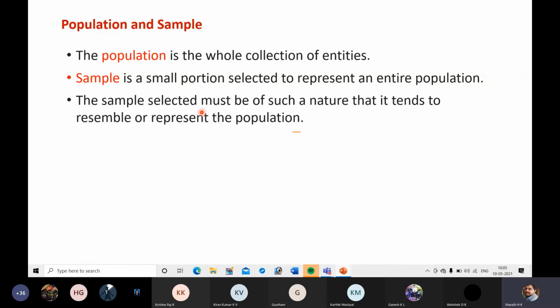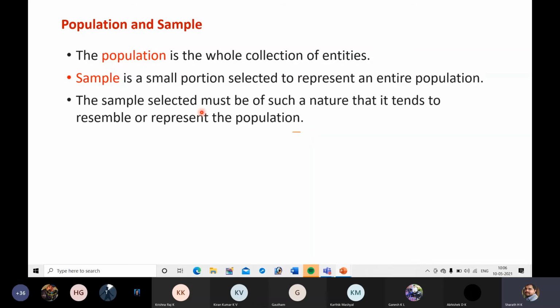Some students may want to postpone the exam. Some students may not want to postpone. They may be ready to write now itself. So there are different types of students. Even in products, there are different types of defectives and different types of deviations. So this sample should represent all.